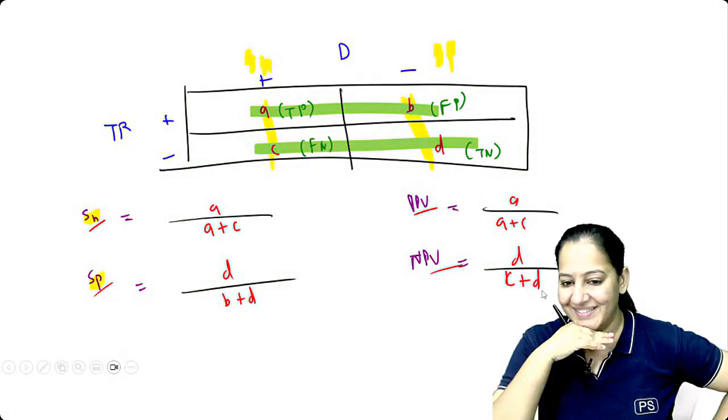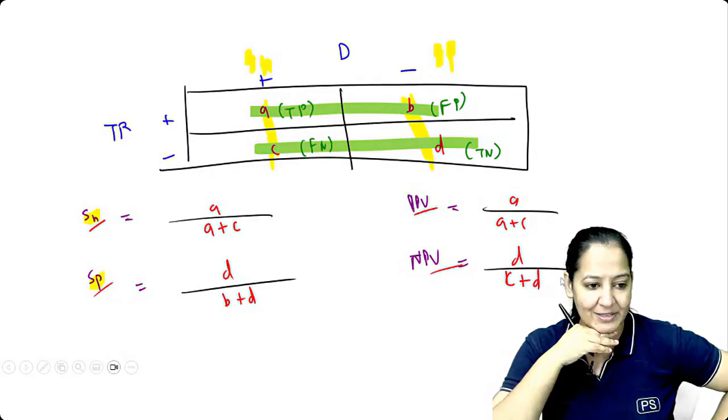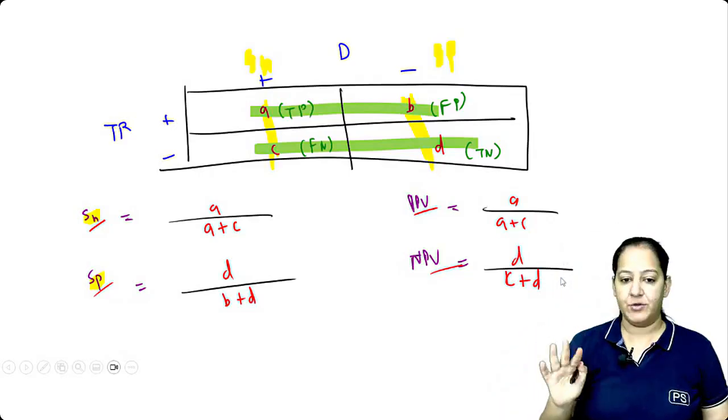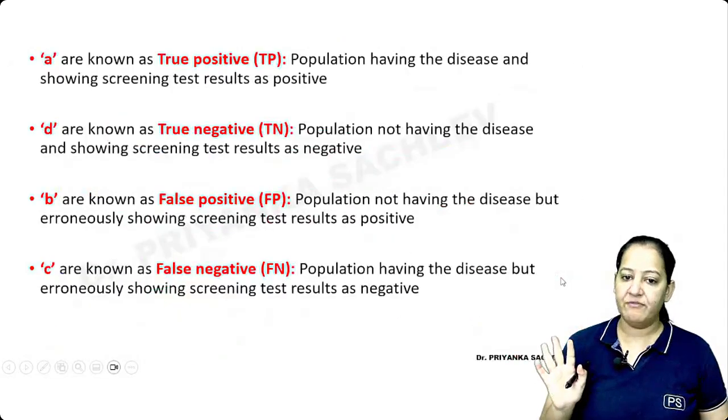Got it? Can we go ahead? You don't have any problem in understanding? Okay, so these are the 4 formulas I told you. I guess everyone got it. Anyone having any trouble, please say it. Otherwise, there are 4 formulas I told you.